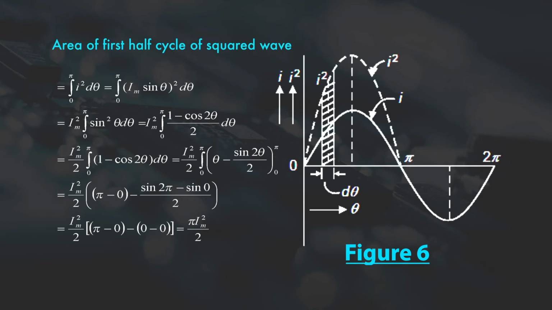So after taking the integration of this particular expression, it can be written as Im square upon 2 theta minus sine 2 theta upon 2. And what is the limit? Limit is from 0 to pi. So just put the value of these limits in this expression. Finally, you will get Im square upon 2 pi minus sine 2 pi minus sine 0 upon 2. Now put the value of this sine 2 pi and sine 0. So finally you will get area of first half cycle of a squared wave is equal to what? Pi Im square upon 2.